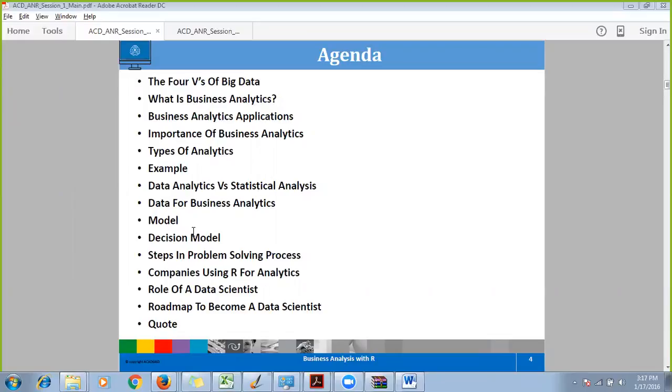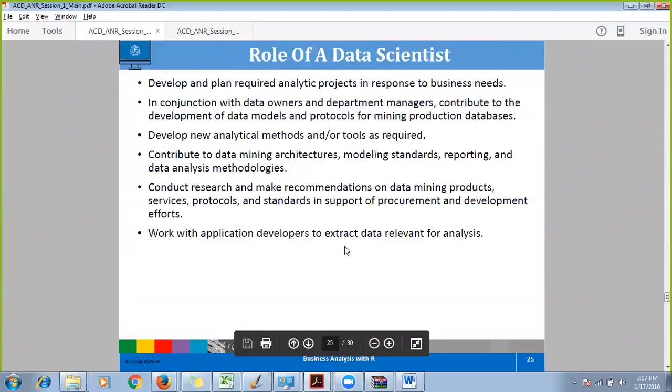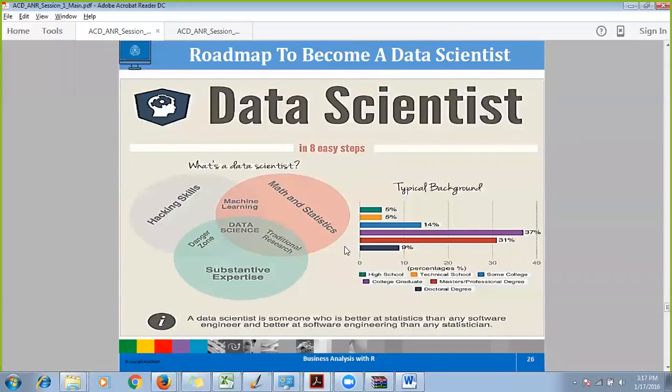We also looked at the data scientist's role. A data scientist should be good at hacking skills, like programming skills, should have domain understanding, and should have maths and statistical knowledge. All three combined make a person move toward the goal of becoming a data scientist. We also saw typical backgrounds, although this is not mandatory, but generally this is the background of people who are data scientists at the current point of time.